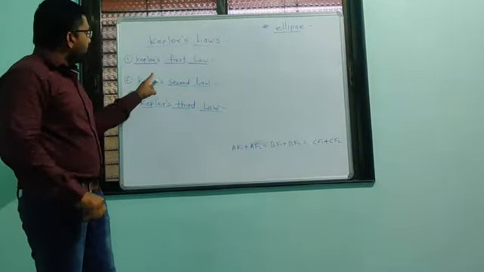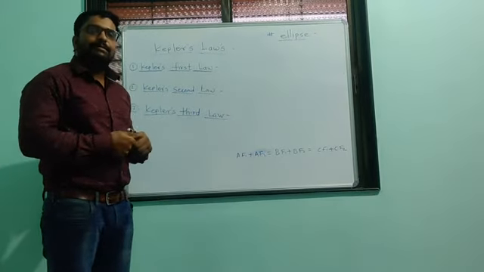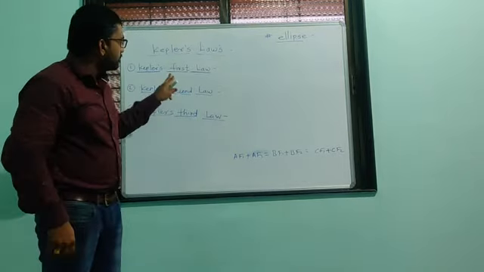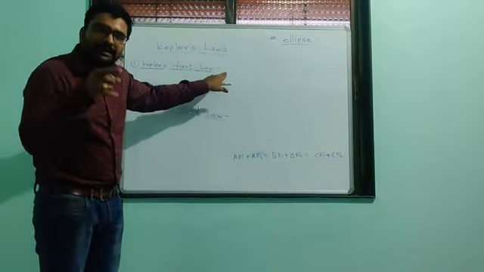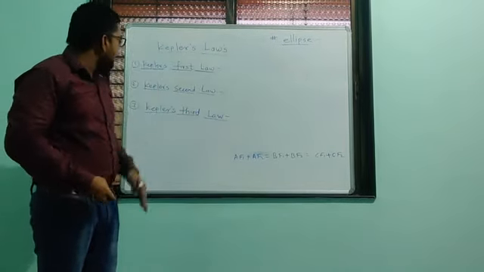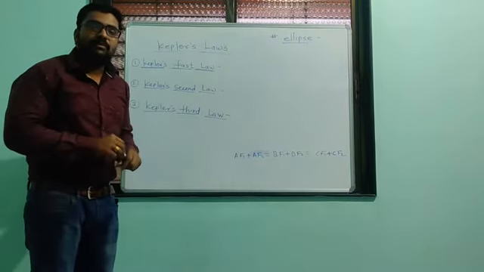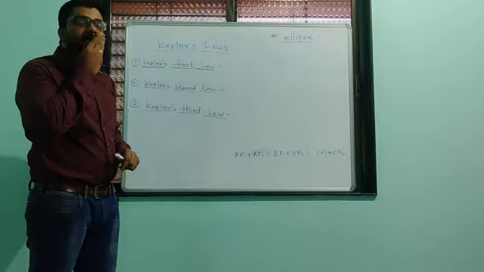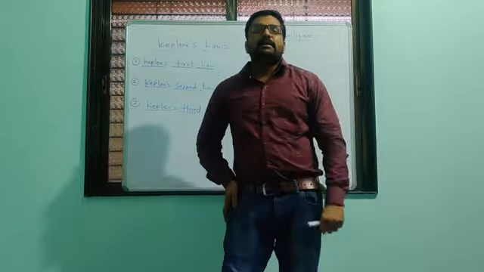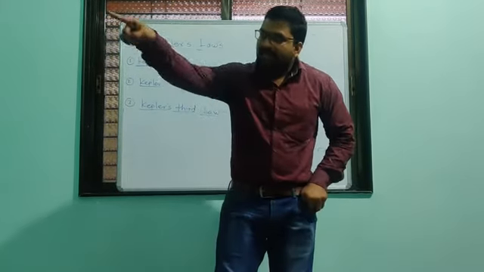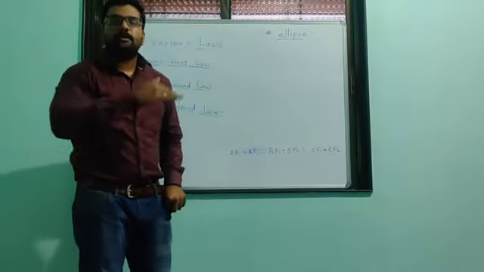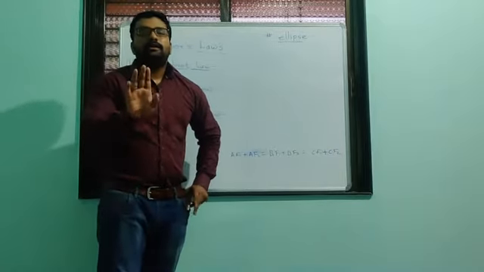Then Kepler's second law tells us about area, so it is also called the law of area. The first law tells us about the trajectory of motion, the orbit of the planet, and Kepler's second law tells us about area. It tells us that the line joining the planet and sun sweeps out equal area in equal intervals of time.